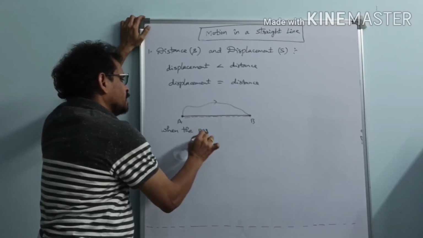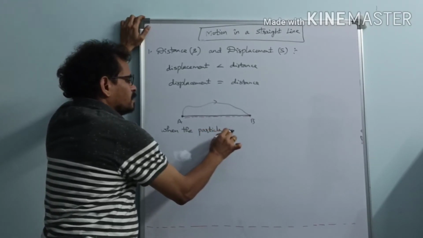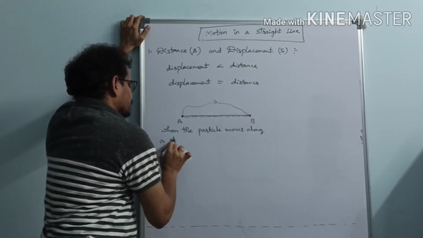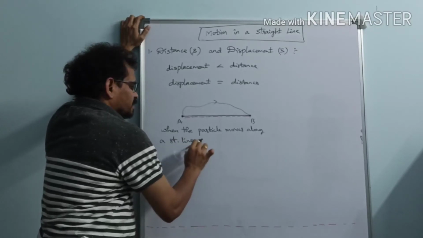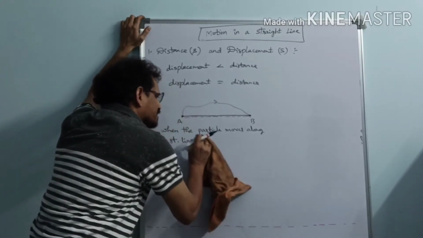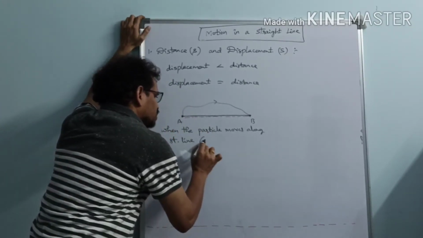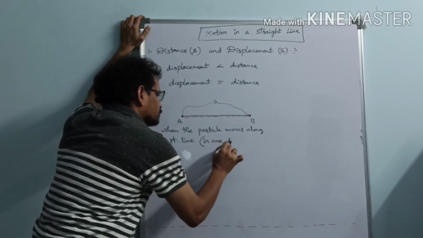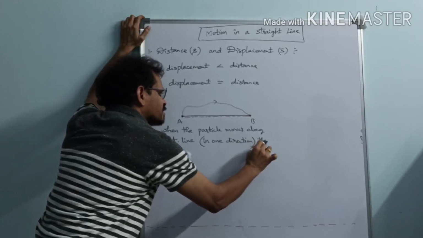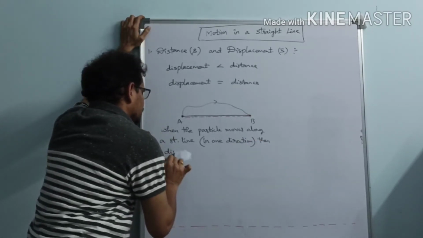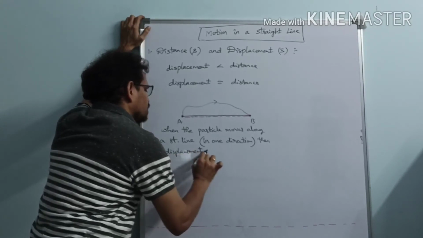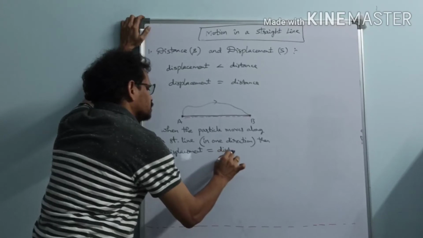When the particle moves along a straight line, then moves along a straight line in one direction, then displacement is equal to distance.